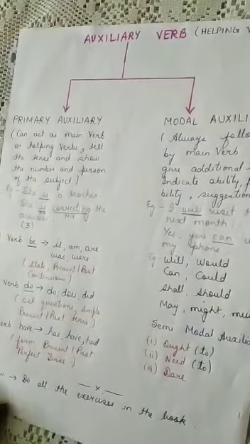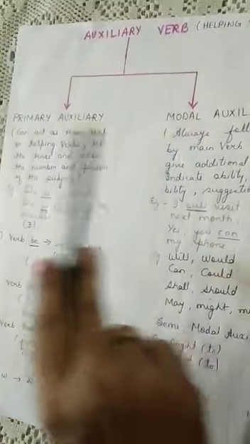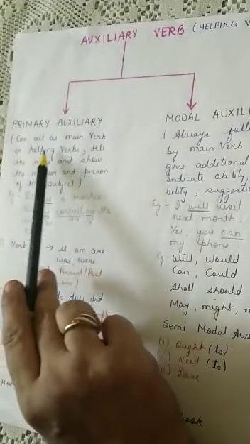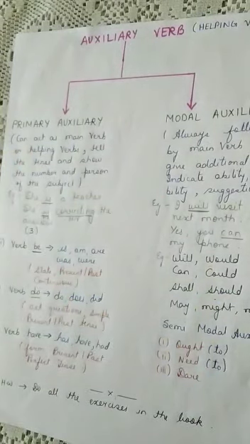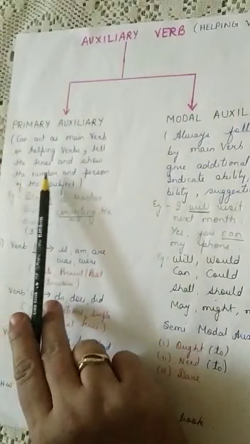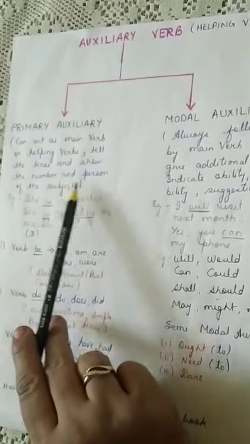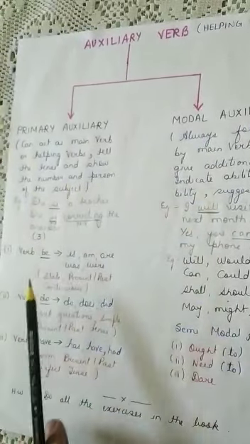Now auxiliary verbs can again be classified into two types: primary auxiliaries and modal auxiliaries. Primary auxiliaries can act as the main verb or as the helping verb, and they tell us the tense and show the number and person of the subject.